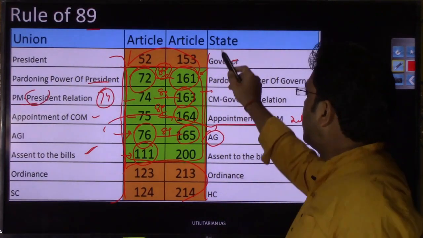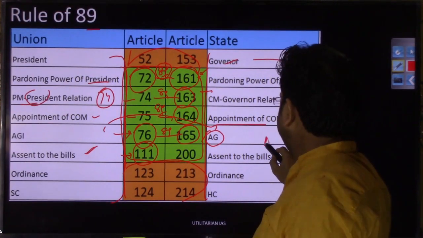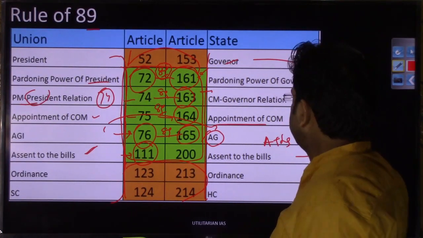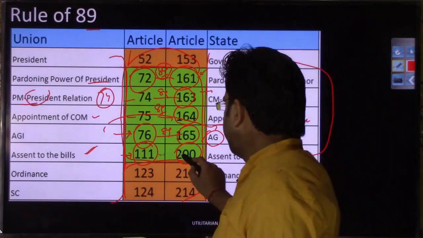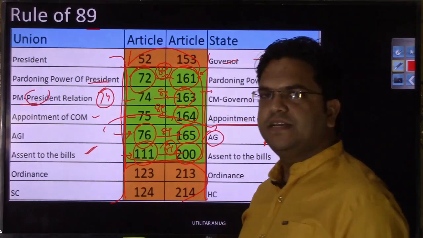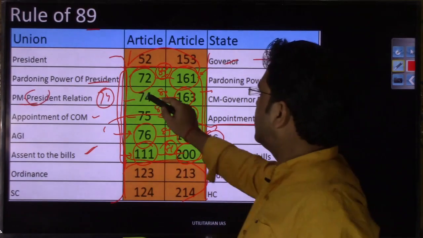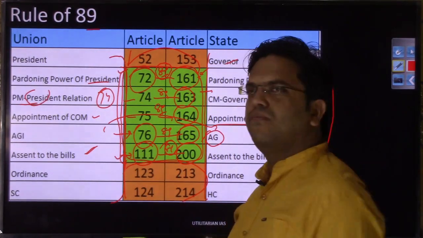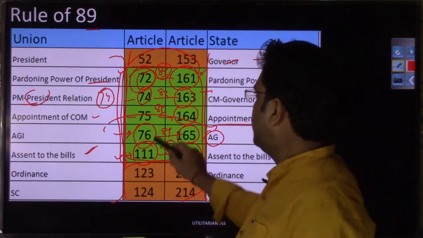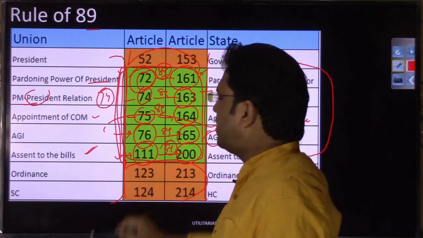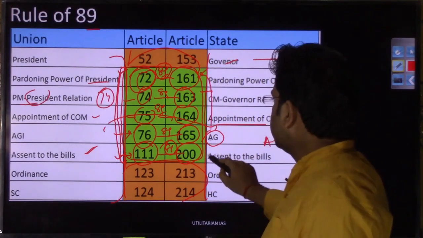111. Similar is the power of the governor. What happens when the assembly, or assembly plus legislative council, passes a bill and it is presented to the governor? That option has been given in Article 200. Similar difference of Article 89, right? So if you have been able to remember these articles, starting from Article 72 to Article 111, very important Article 72, Article 74, I can guarantee you that by following this rule of 89, you would be able to remember these articles as well.